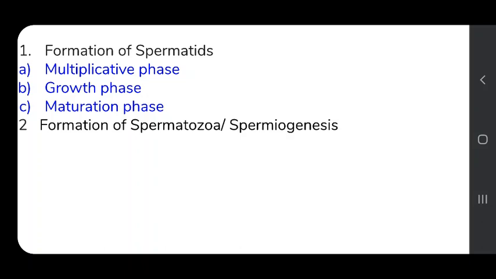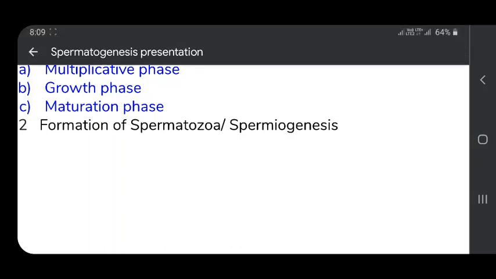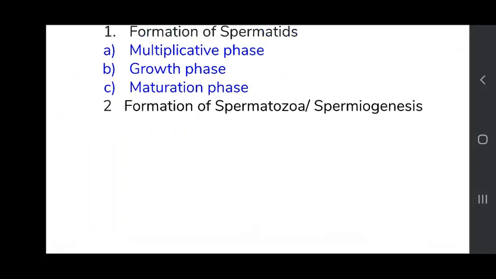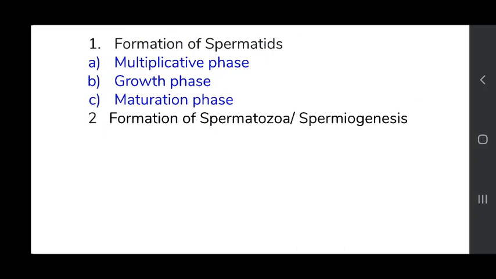Now, the process of spermatogenesis. The process of spermatogenesis completes in two phases. One is the formation of spermatid and the other is the formation of spermatozoa. Formation of spermatid comprises three phases again. These are the multiplicative phase, growth phase, and the maturation phase.